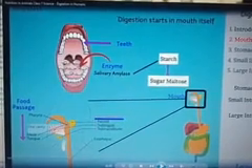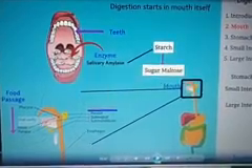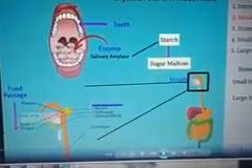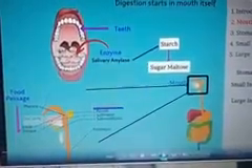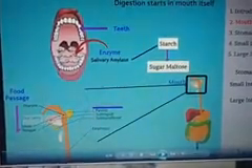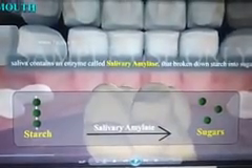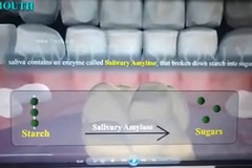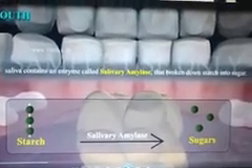So children, here you can understand that digestion starts in the mouth itself, okay, because with the help of salivary glands, saliva is secreted, and saliva contains amylase which helps to break down starch into simple sugar like maltose. So here we can say that digestion, meaning breaking down of complex substance, that is starch, starts here. Okay. So children, like this, starch can be converted into simple sugars with the help of salivary amylase. You should know the name of the enzyme.